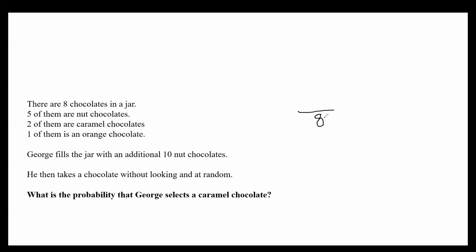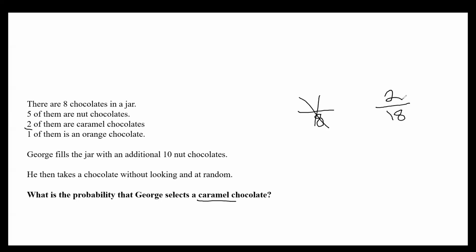Now, this is the really important part. George fills the jar with an additional 10 nut chocolates. So the jar no longer has 8, it has 10 more. It has 18. So we can scrap that, right? Now, he only added nut chocolates. He didn't add any, what are we looking for? We're looking for caramel chocolates. He didn't add any caramel chocolates, so that remains as 2. There are 2 over 18.